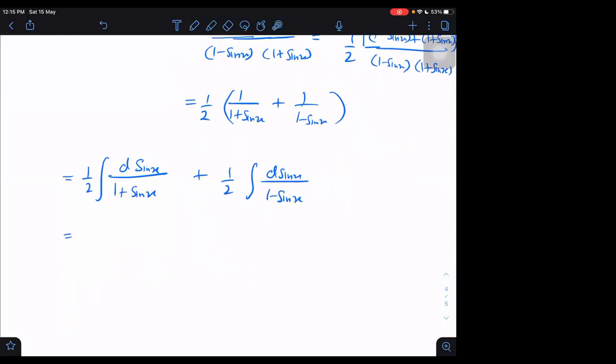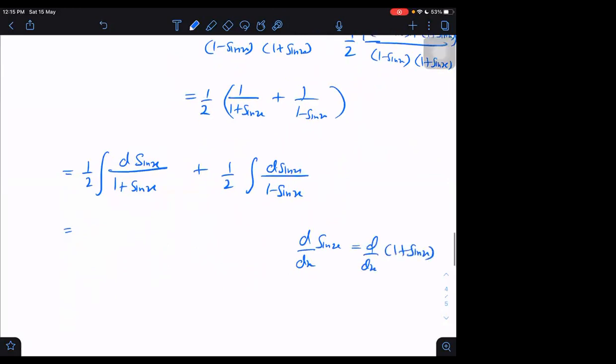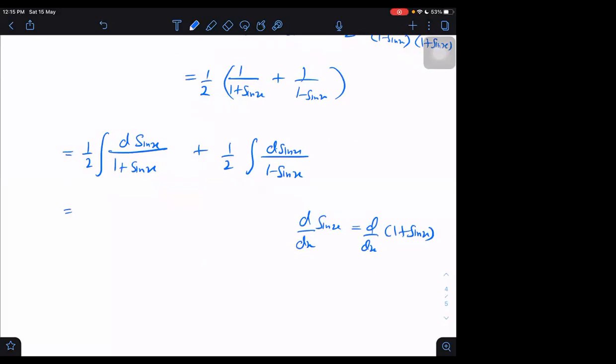How to integrate it now? I could integrate easily if here it is dx and below also x, but unfortunately it is sin x, it is 1 plus sin x. But do you know one thing? The derivative of sin x and the derivative of 1 plus sin x are same, because the derivative of a constant is 0. Therefore, I can replace d sin x by d of 1 plus sin x also.